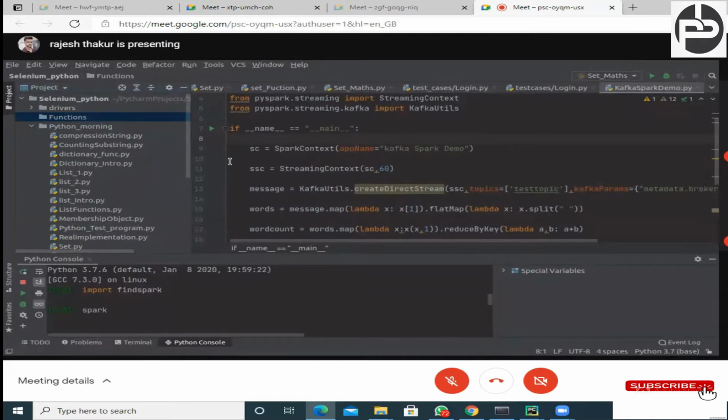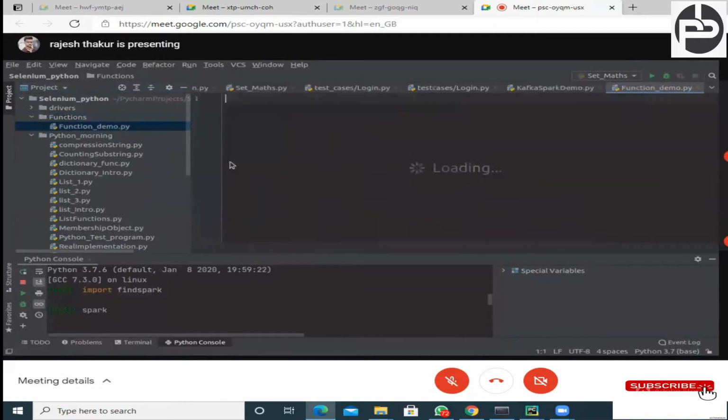Function underscore demo. Okay, so what do you mean by a function? Basically, a function is nothing but a group of code that you want to access multiple times. Let's write the definition of a function. Function, it is a set of code which